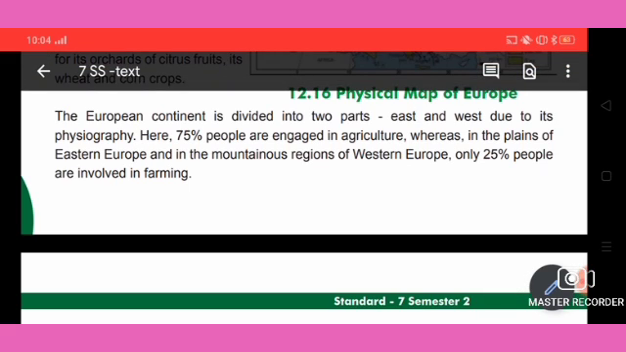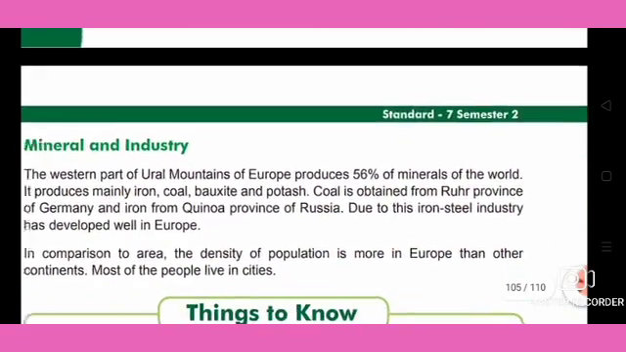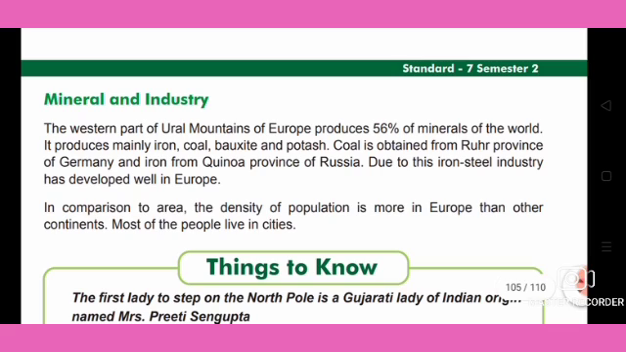So in both these places, Eastern Europe and the mountain region of Western Europe, only 25% of the people are involved in farming. Next we will see the mineral industry. The western part of the Ural Mountains of Europe produces 56% of the minerals of the world. It produces mainly iron, coal, bauxite and potash. These are the minerals produced.